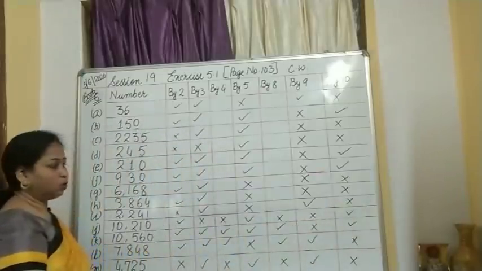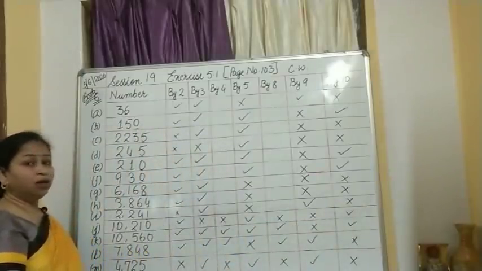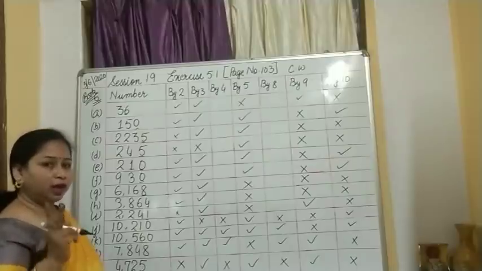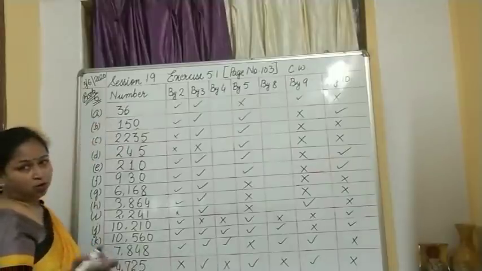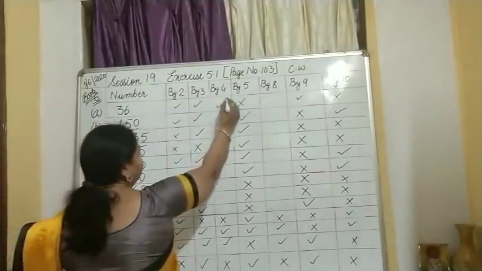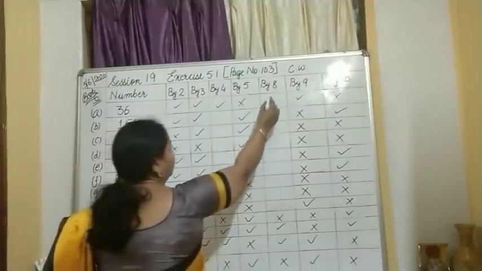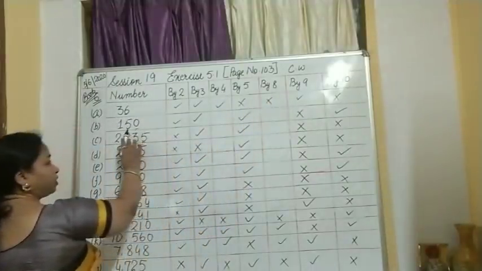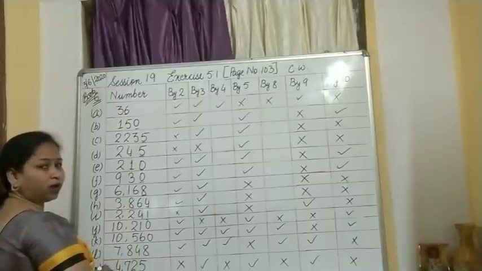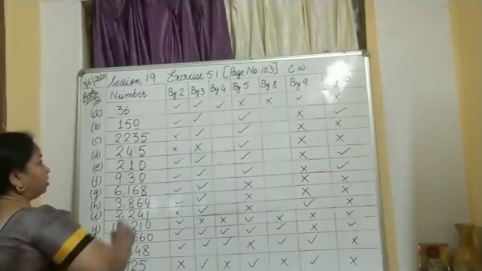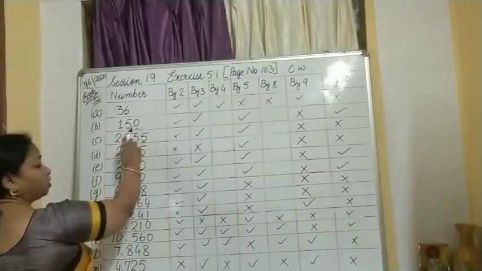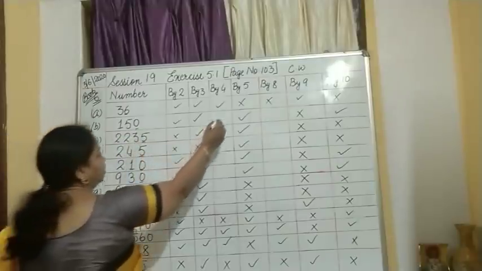Finished? No, we are left with 4 and 8. For 4 what I have told? The last 2 digits. 36, of course, it is divisible by 4. What about 8? No, it is not divisible. 50, is it divisible by 4? You have to check it. Okay. So 4 ones are 4, then 10. No, it is not divisible.